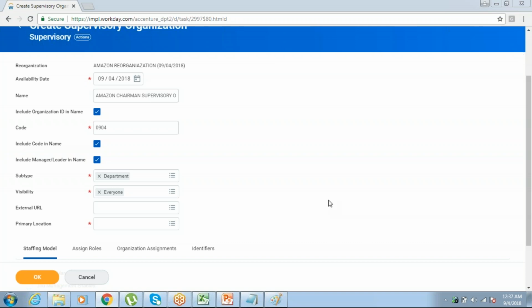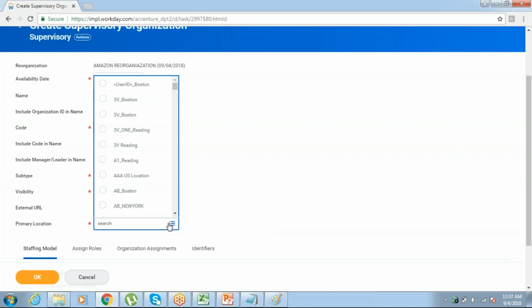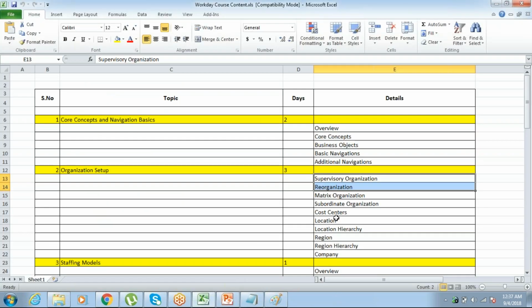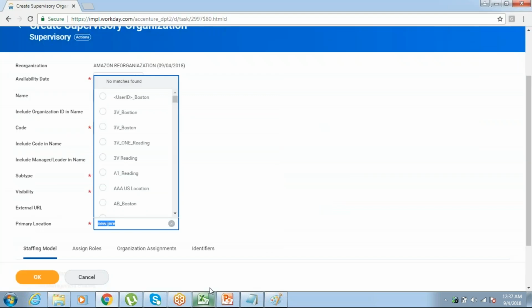Okay, sorry guys. See, in my organization, Vishwas is there, so he will be sitting and working in some location, right? So for now I will give New Jersey. We have topics to create the location and everything, so I'll create the location and I will show you how I have to assign that location to my organization.